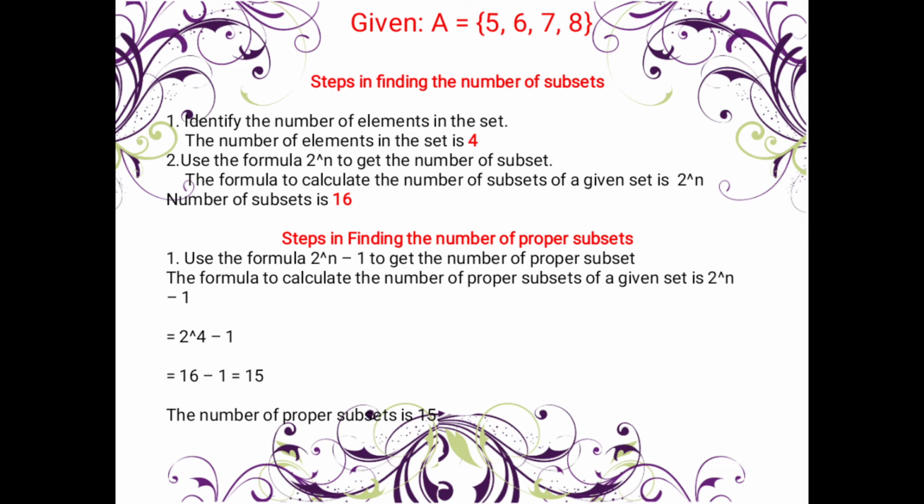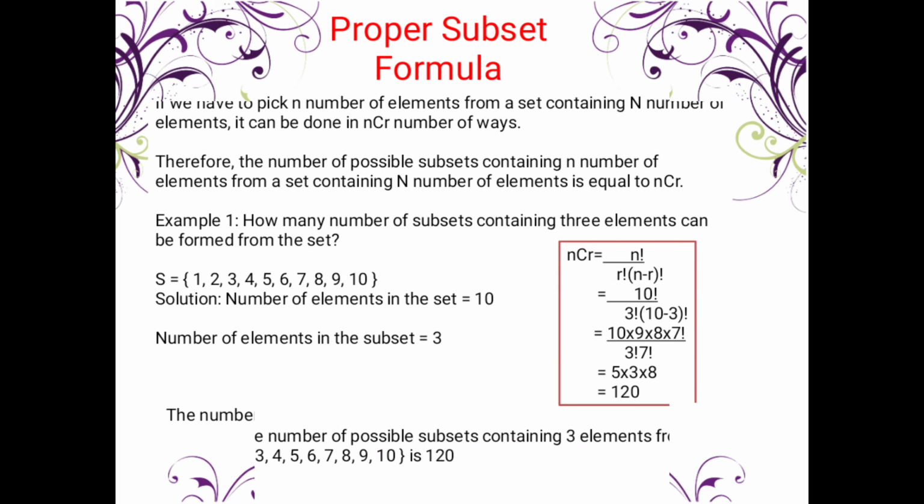So the number of proper subsets is 15. And the number of improper subsets? Just 1. There is really only one, so there's no need to differentiate. Okay.